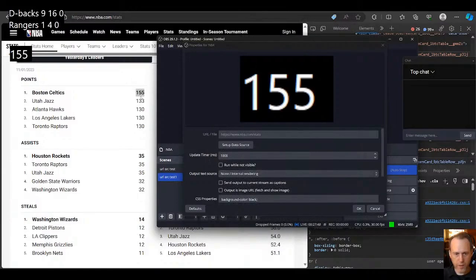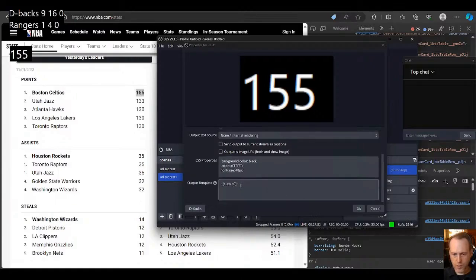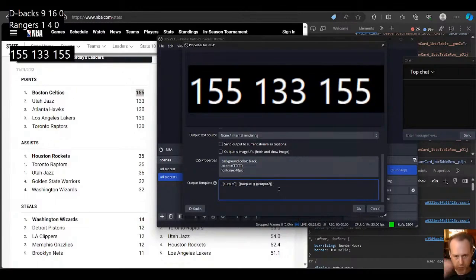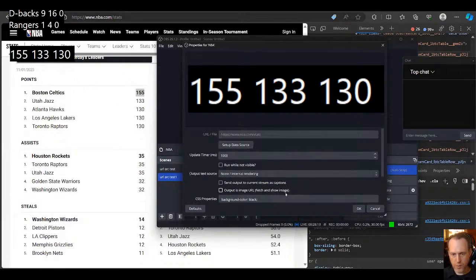Now we're getting the 155, which has to do with Boston Celtics, because we're only displaying one of them in the template. We can do upper 1, upper 2, and now we're getting this sort of table in here. And obviously we can also grab underneath the TR, we can grab like the name, the score, the name, the score, the name, the score, and we're going to get them all in here and be able to template them.